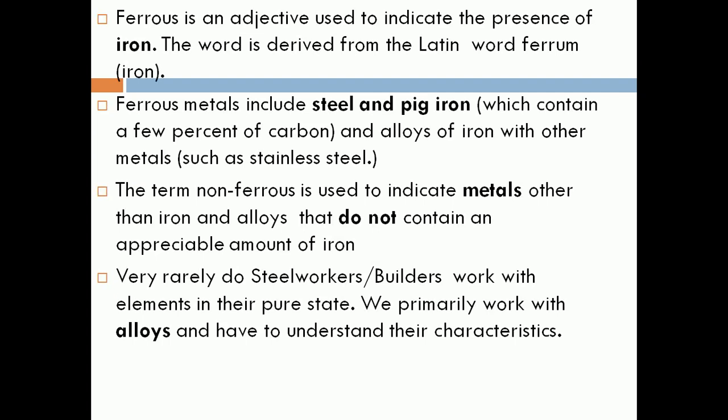Ferrous is a term used to indicate the presence of iron. The word is derived from the Latin word ferrum, which means iron. Ferrous metals include steel and pig iron, which contain a few percent of carbon, and alloys of iron with other metals, such as stainless steel. The term non-ferrous is used to indicate metals other than iron and alloys that do not contain an appreciable amount of iron. Very rarely do steel workers and builders work with elements in their pure state. We primarily work with alloys, and we have to understand their characteristics.